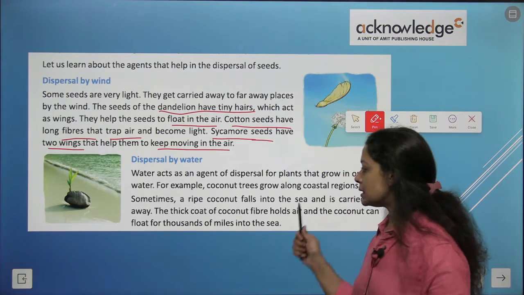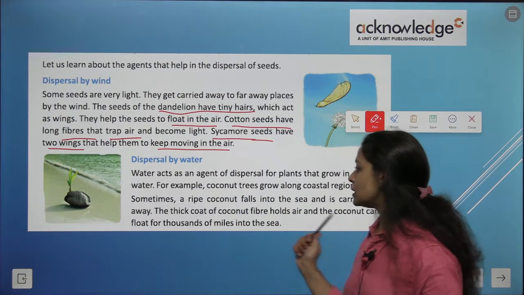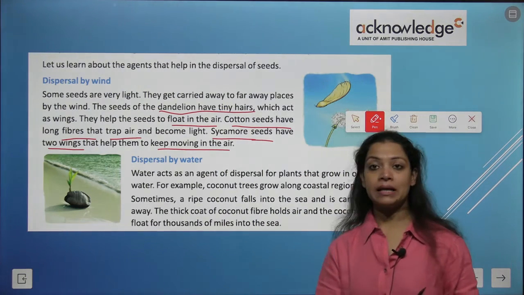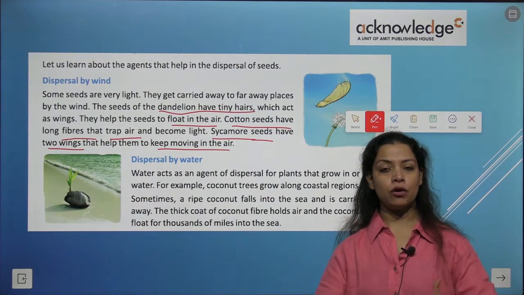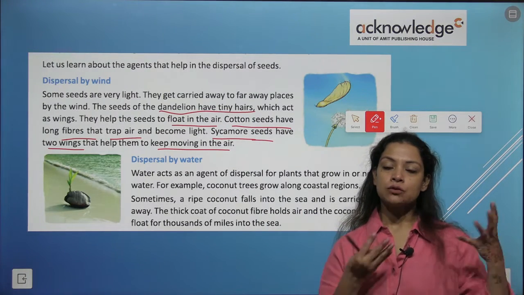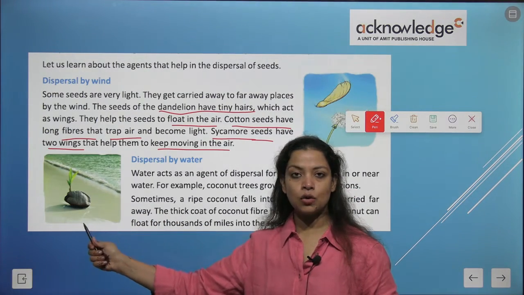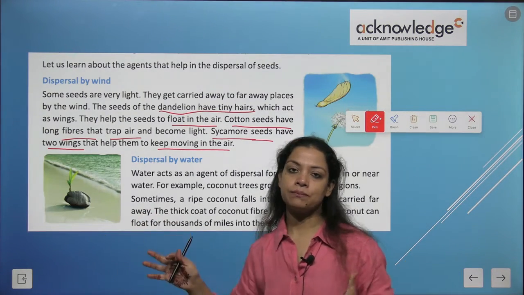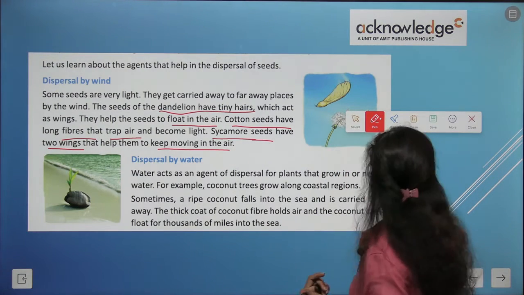That thick coat of coconut fiber holds air, and the coconut can float for thousands of miles into the sea. So if a coconut falls directly into the sea water, it keeps on floating. That thick part of the coconut keeps on moving 1,000 miles into the sea.